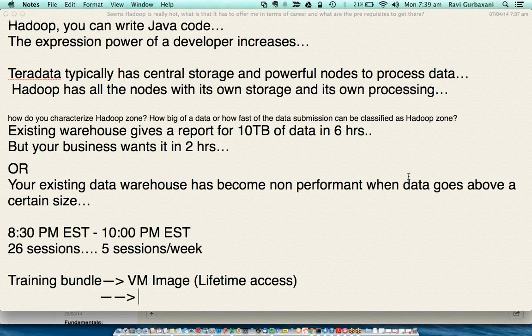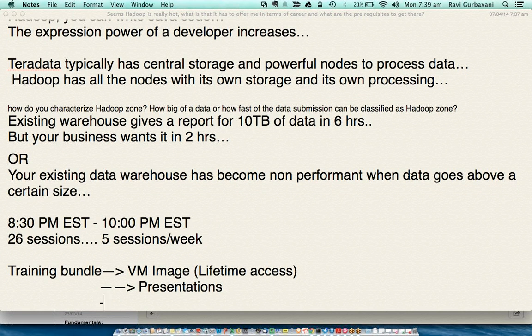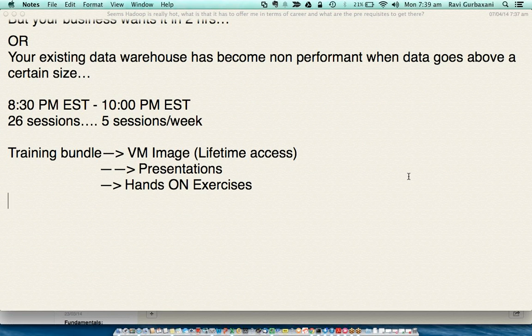That's a part of the exercise. You've just got Hadoop downloaded, and from there you will be setting up all the bare bones. It will be a bare bones structure, and you will be building everything on your own, and that's part of the exercise. After that, you get all the presentations. You will get all the hands-on exercises. That's what you would be getting. And this VM will be on your laptop, so that means you don't even require internet to access that. In the sense, you can sit in a coffee shop, no Wi-Fi, and still you can get your job done.